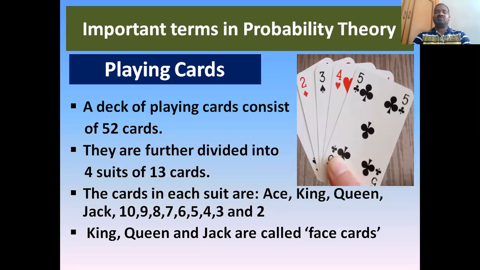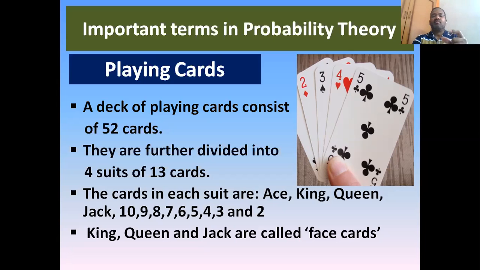And playing cards, it's very, very important. You must know it. Everybody may have seen playing cards, but the concepts associated with these playing cards may not be very clear to you all. So look at the slide and find it. A deck of playing cards consists of 52 cards.